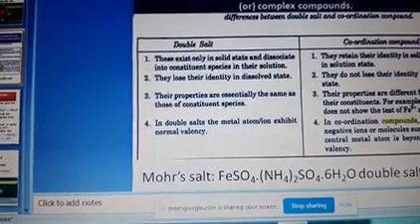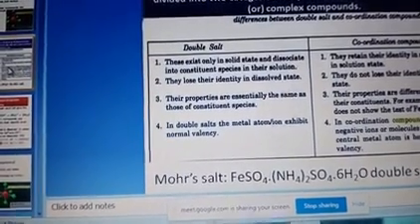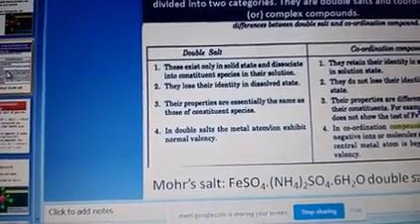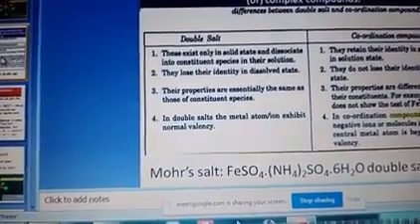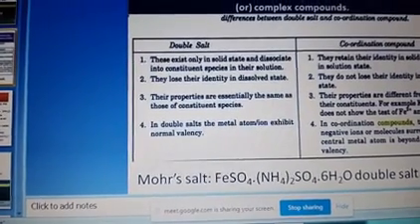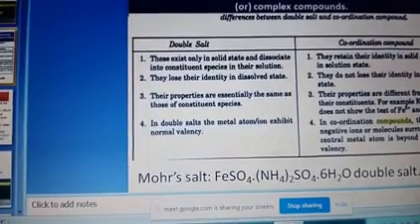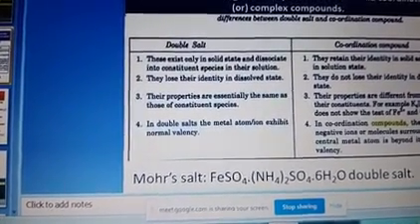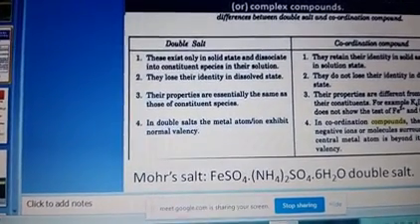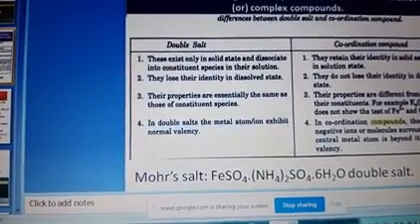They lose their identity in the dissolved state, and their properties are essentially the same as those of the constituent species. In a double salt, the metal atoms or ions exhibit normal valency. One example of a double salt is ferrous sulfate ammonium sulfate hexahydrate, FeSO4·(NH4)2SO4·6H2O. When it dissociates in water, you will get ferrous ion, sulfate ion and ammonium ions.